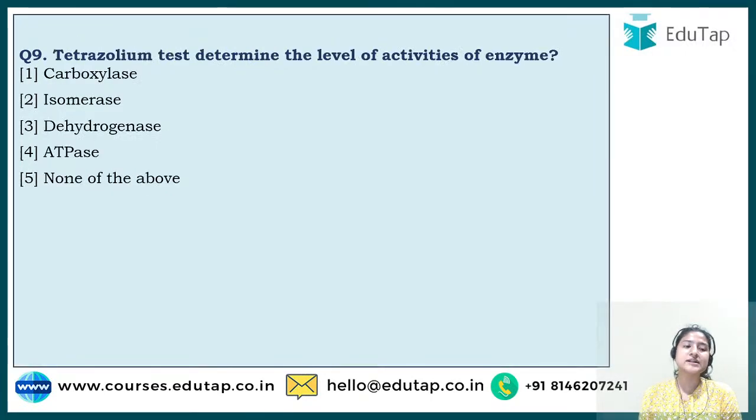So the next question says: the tetrazolium test determines the level of activity of which enzyme? You have to answer which enzyme. Tetrazolium is a kind of test done on seeds to determine the activity of some enzyme, and you have to guess which enzyme that is. The correct answer to this is option number 4.